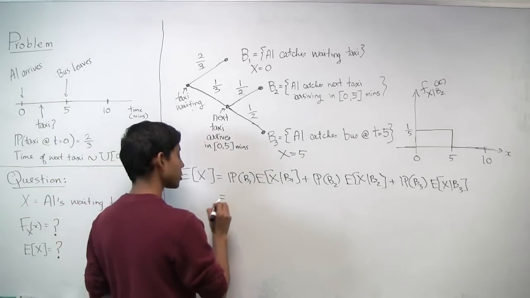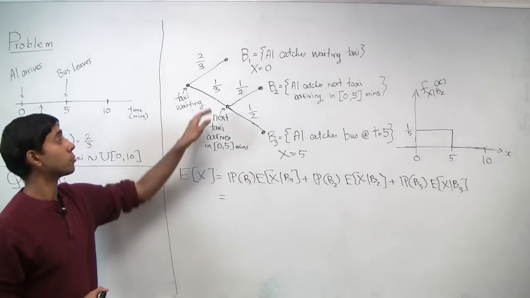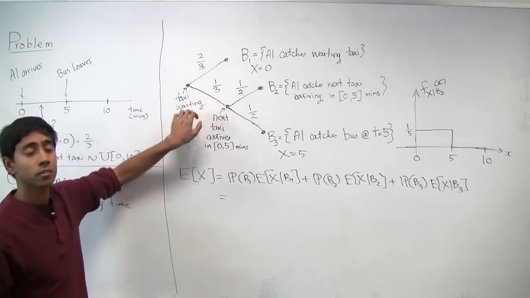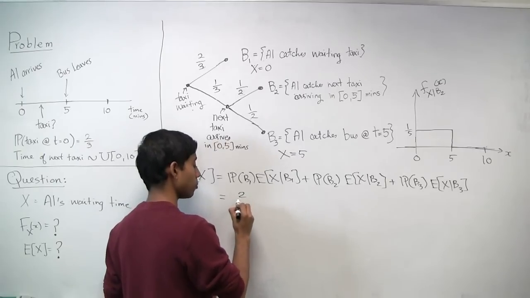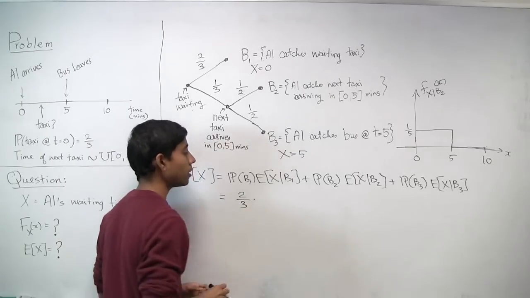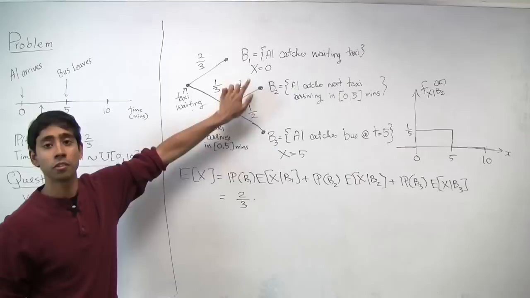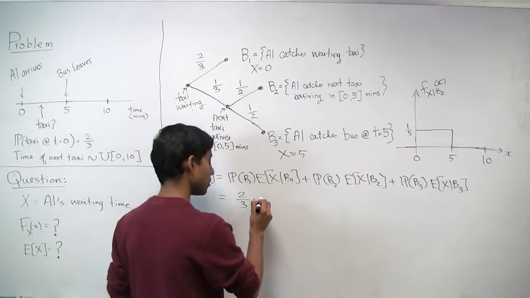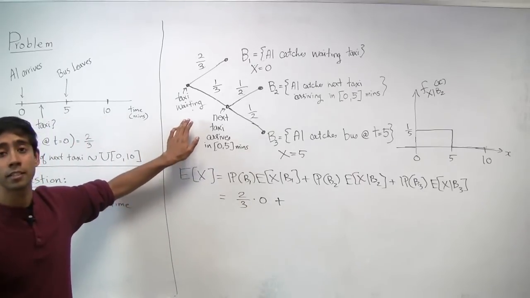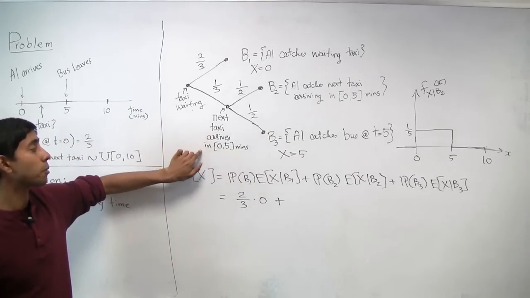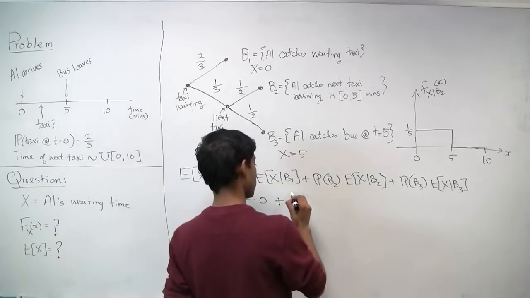The probability of B1 is going to be exactly 2/3. It's simply the probability of the taxi waiting for Al. When B1 happens, x is going to be exactly equal to 0, so the expected value is also going to be 0. The probability of B2 happening is the probability of a taxi not being there times the probability of a taxi arriving between 0 and 5, so it's going to be 1/3 times 1/2.